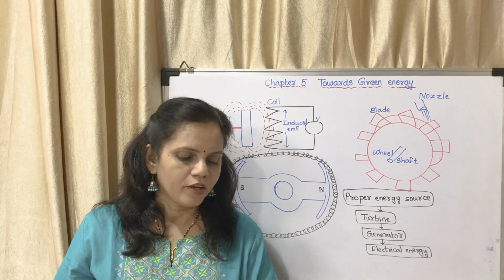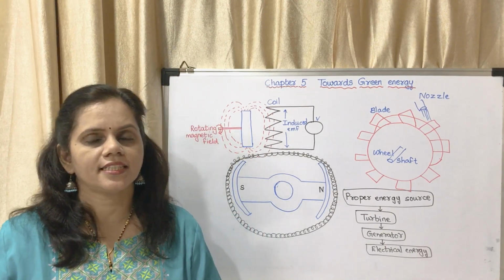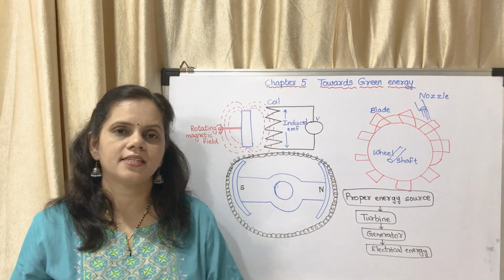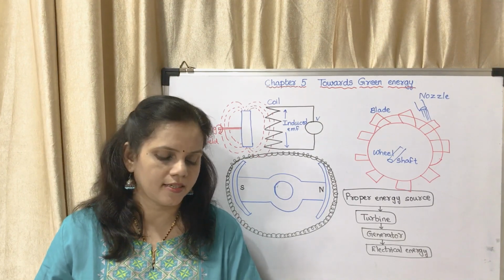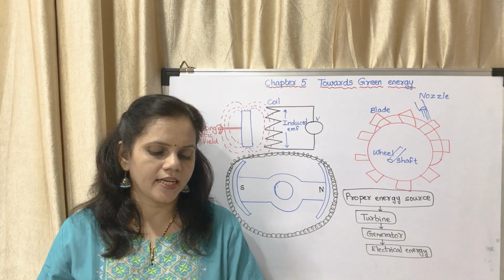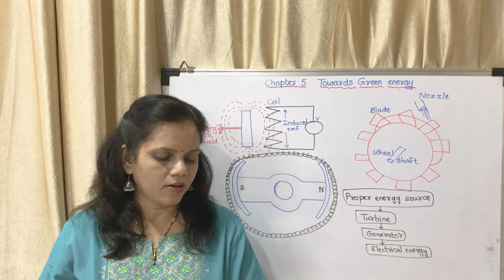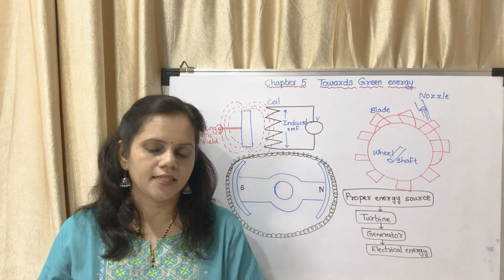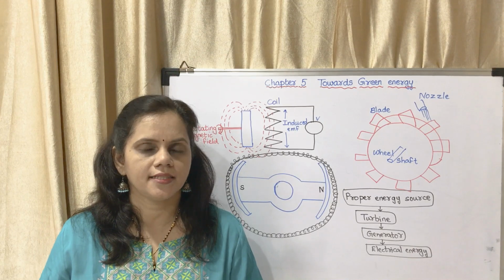Now we may see, where do we use electrical energy in our day-to-day life? We use electrical energy in our daily life for domestic appliances, for light, fan, computers, refrigerators, etc. How is electrical energy produced? It is produced in power stations. At power stations, there is an energy source, a turbine and a generator.